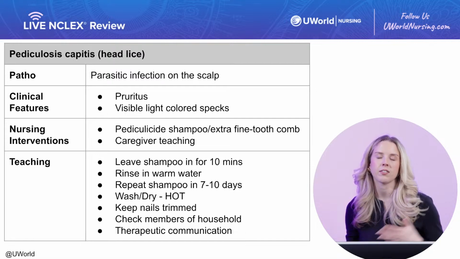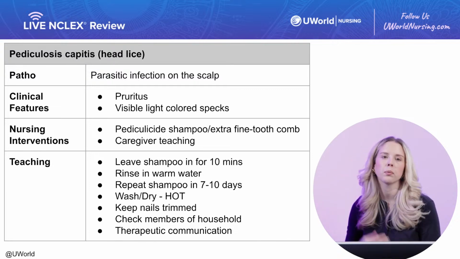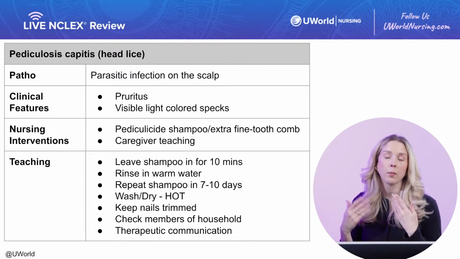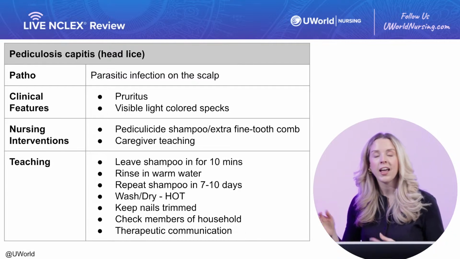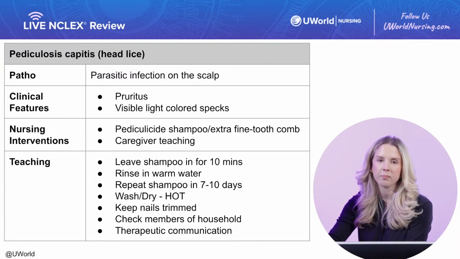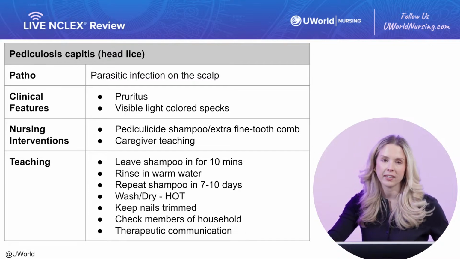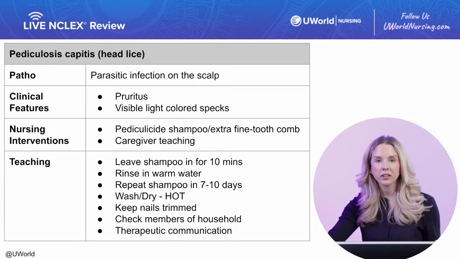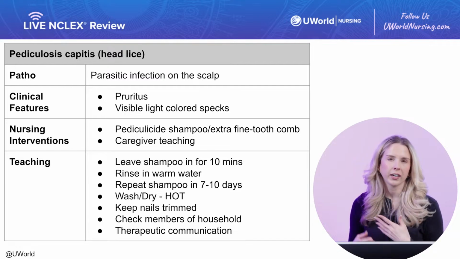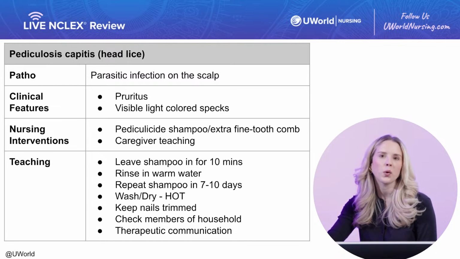A big thing here is that female lice will lay eggs called nits on the hair shaft really close to the scalp, and those eggs hatch and develop over 2 weeks into adult lice of their own, and then they go on to lay eggs. So the cycle continues and continues. It develops very quickly. As they lay more eggs, the infection worsens until it's treated. Without treatment, this multiplies very quickly. Lice will most commonly be seen in school-age children or children in child care facilities like a daycare or a preschool, where kids are in really close contact with one another.